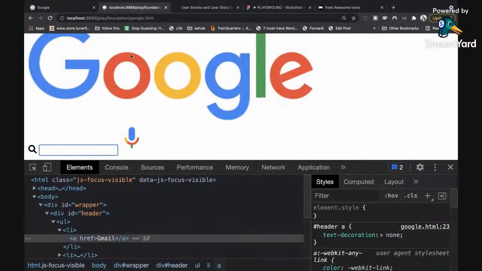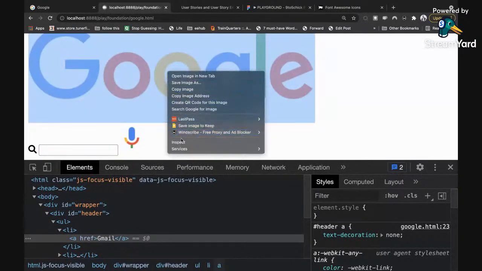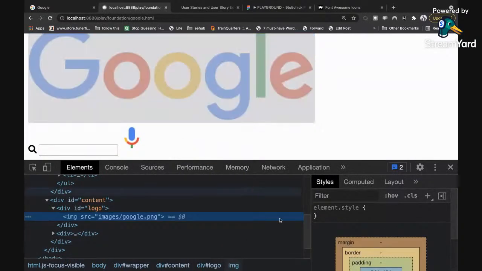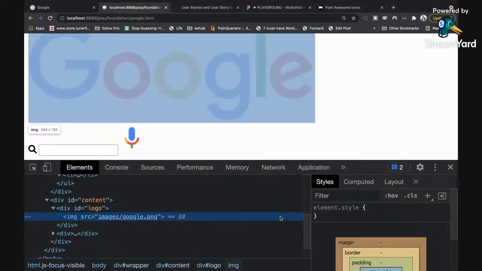Like I told you before, I like doing it in real time. So the first thing I want to reduce is this giant huge logo here. So I'm going to right click on it, click inspect, and then I'm going to reduce the width. But don't forget that the image here is inside a div that has an ID of logo. And like I told you, if you want to talk to a specific image or a specific element, you can simply call it by its father's name. So I'm going to address this image by its father's name called logo, right?